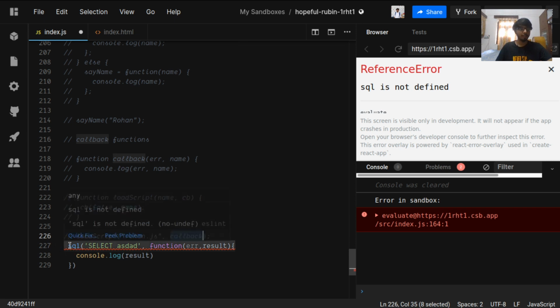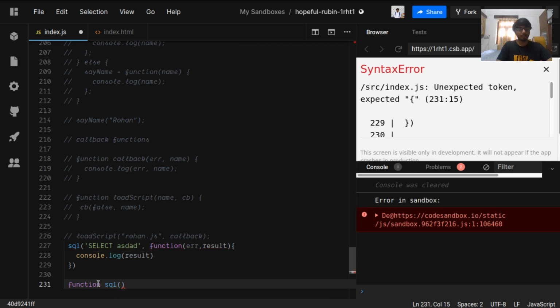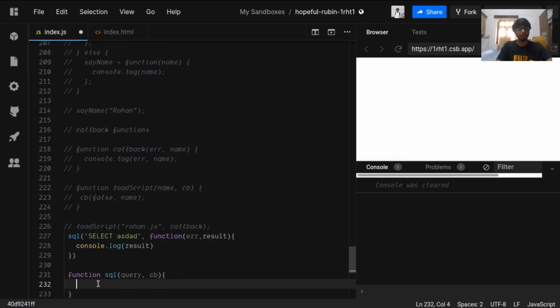The same way, SQL will take the function as an argument. Wherever the SQL function definition is written, for example, let's say SQL is written somewhere like this, it will be given a query and a callback function, and first it will execute the query on the database side.